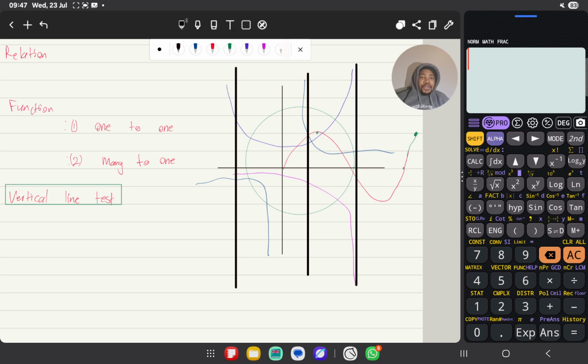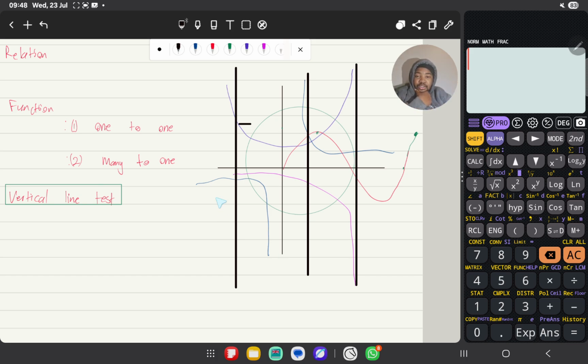If ever there is a point where you have one x value leading you to many y values, so it is one to many, here is the x value, and there is a y value connected to that x value, and there's another y value here connected to the same x value, then whatever you have there is not a function.